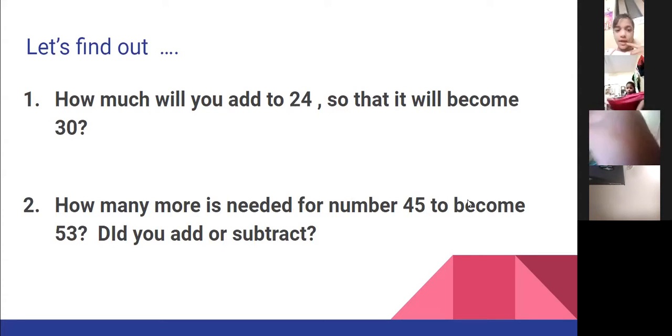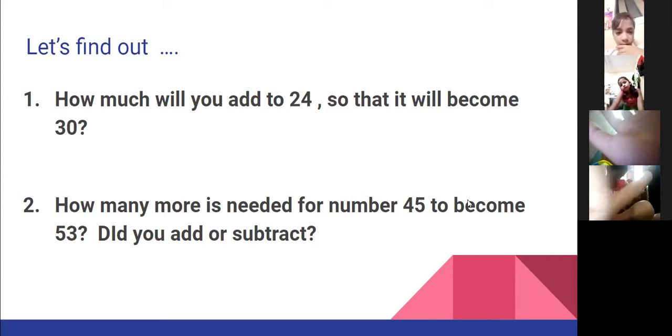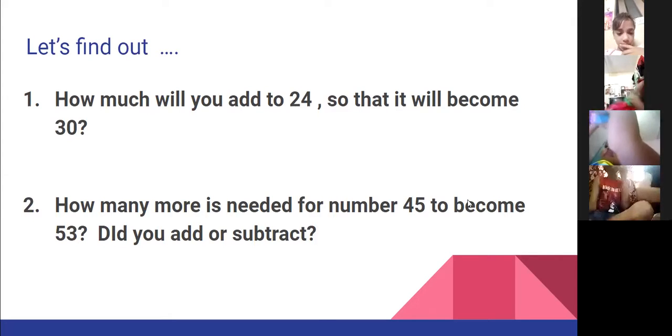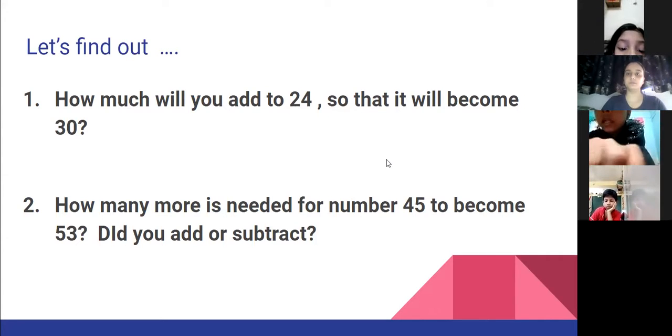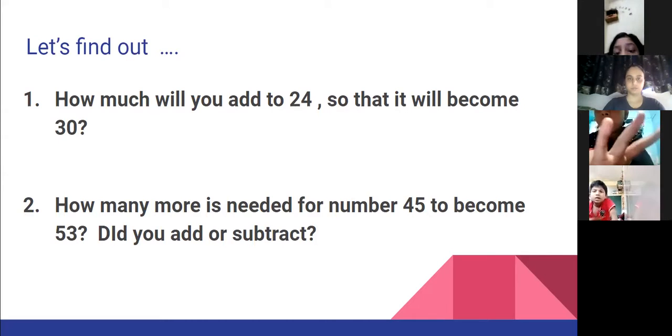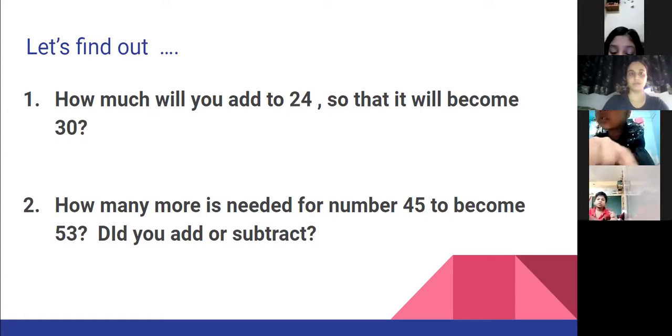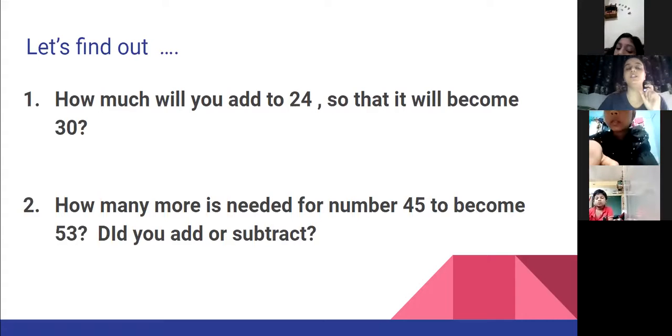So did you understand the question? What is the question? Can anyone explain what the question is? He is saying that the number is 24, and how can we get 30 from 24? Yes, very correct, Chaitra.